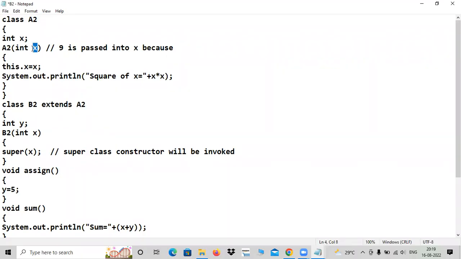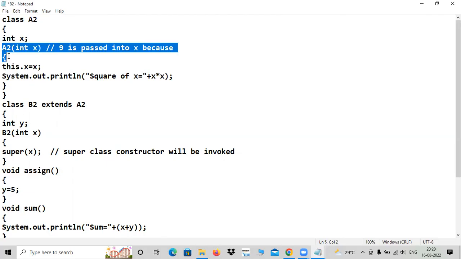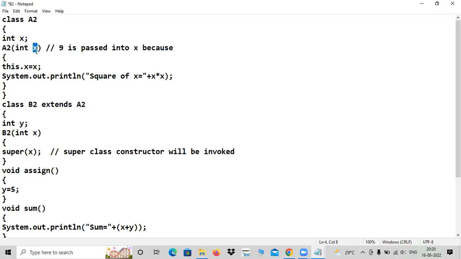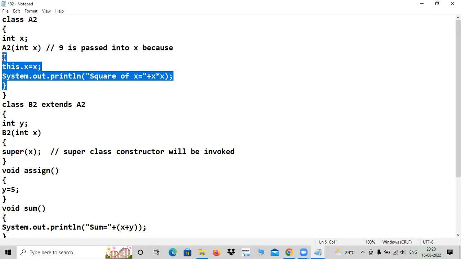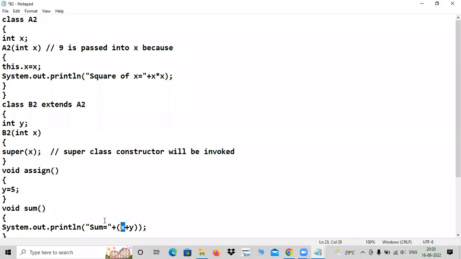Every variable will have some life, just like a human being. The life of this x starts at the opening brace of A2. This x I'm speaking about, right? And it ends here itself. Got it? But the same x should be circulated to other classes, other methods also. Means here it has to go there. How can it go?